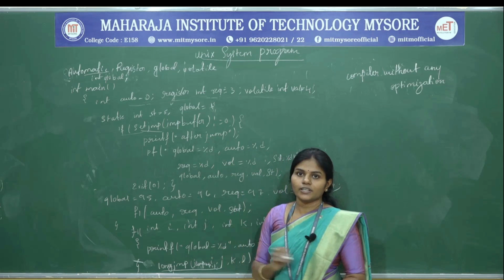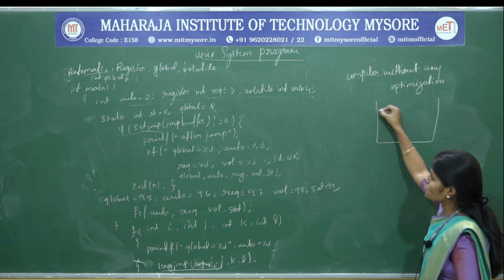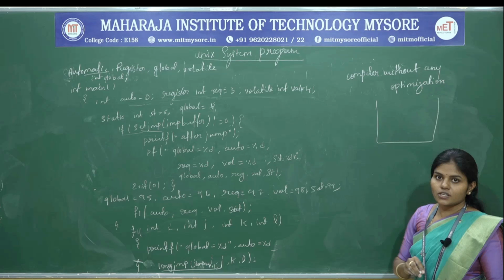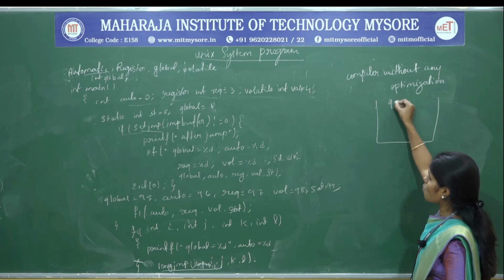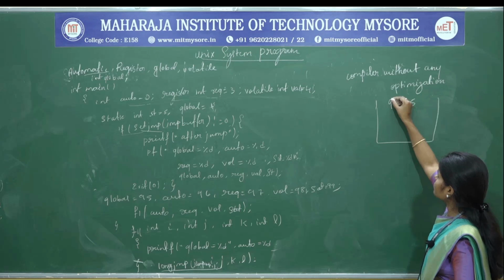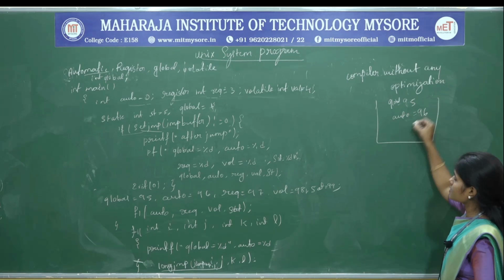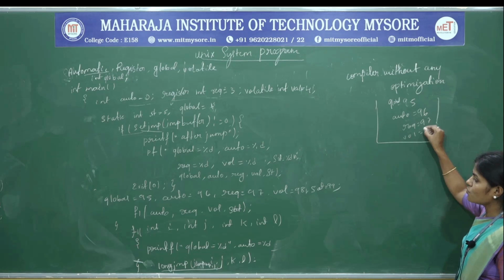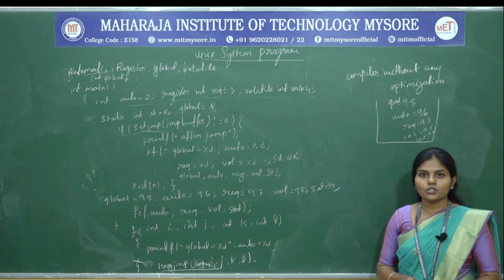Since it returns the value 0, the values are stored: the global value will be 95, auto value will be 96, register value will be 97, volatile value will be 98, and the static value will be 99. So these are the values it is going to store.